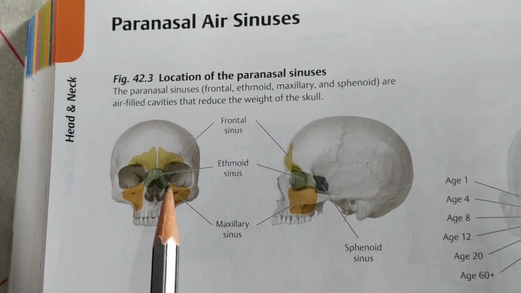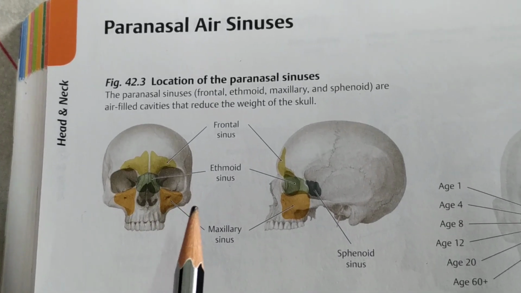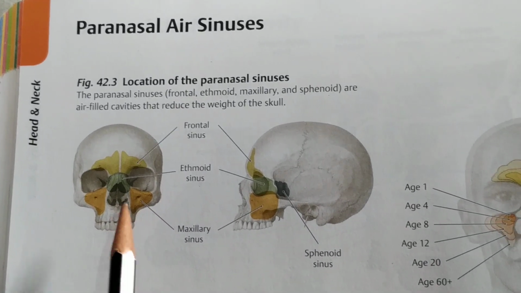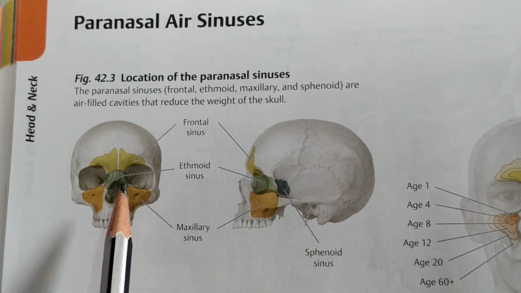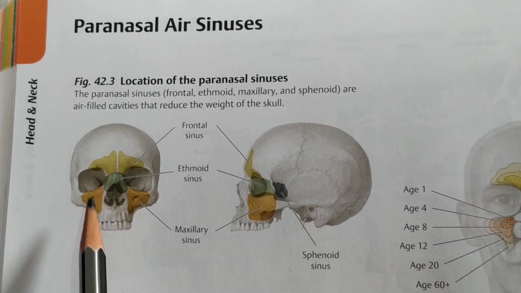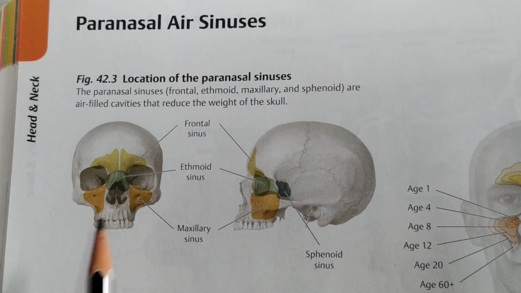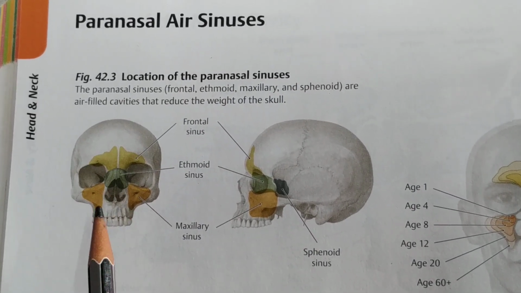The paranasal air sinuses develop as mucosal diverticula from the nose, and they invade the neighboring bone at the expense of the diploic tissue.